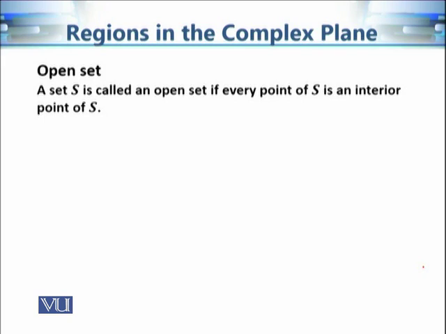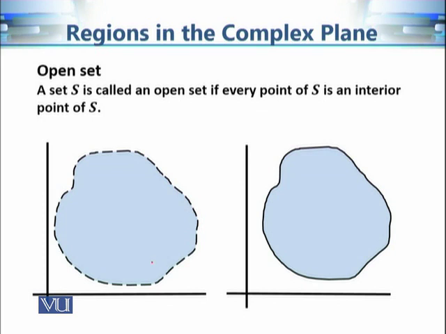What is an open set? Now, a set is called an open set if every point of S is an interior point of S. Okay, so for example, consider these two sets. Let's call it S1 and let's call it S2. Now, according to the definition, if I choose every point of the set and if it is interior, then we say that the set is open. So for example, in the case of S1, let's choose this point P1.